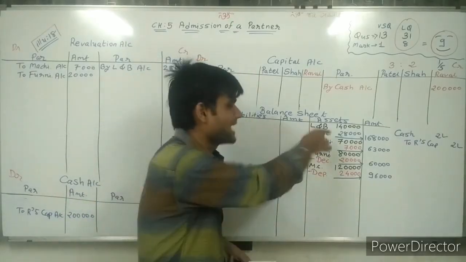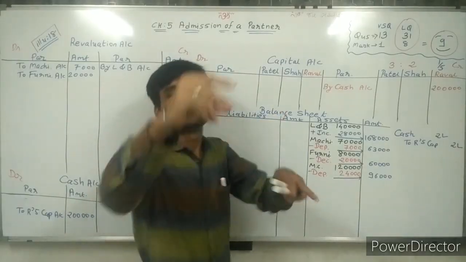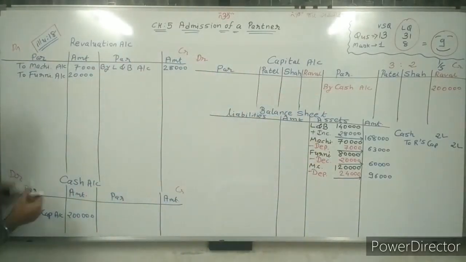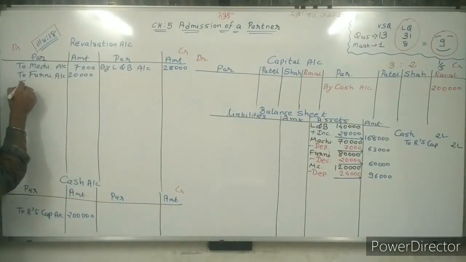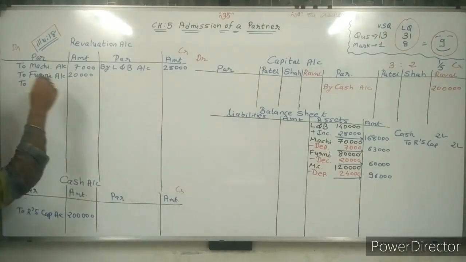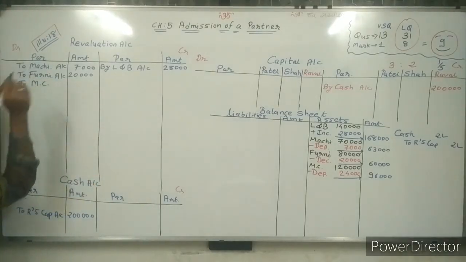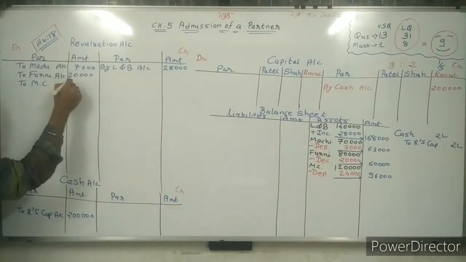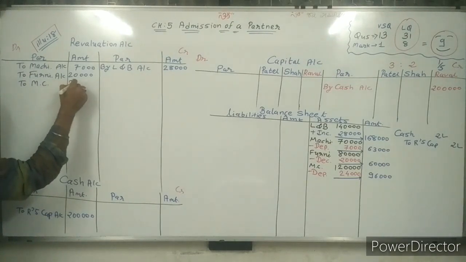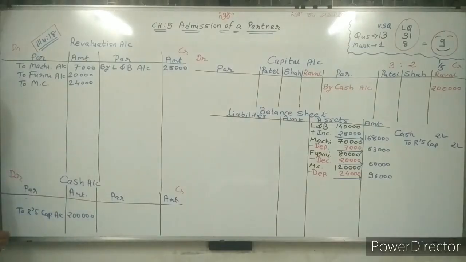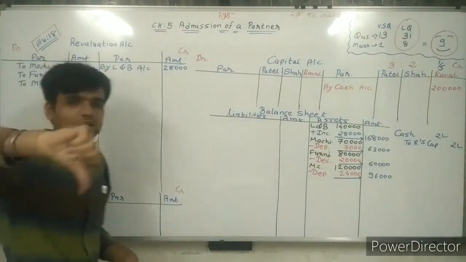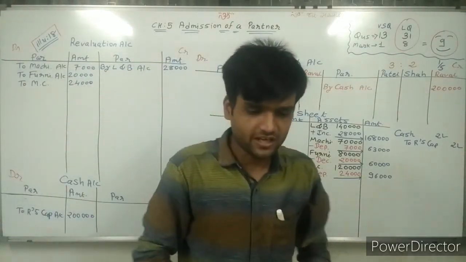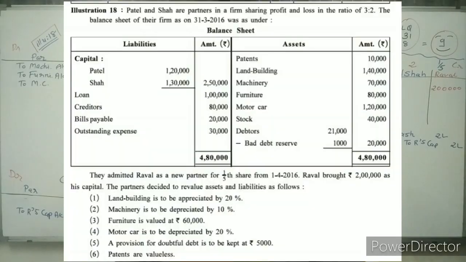Sir, now happy or sad? Sir, again sad. Asset value decrease. Sad. Sad means debit side. So write down debit side to motor car, 24,000 value decrease.